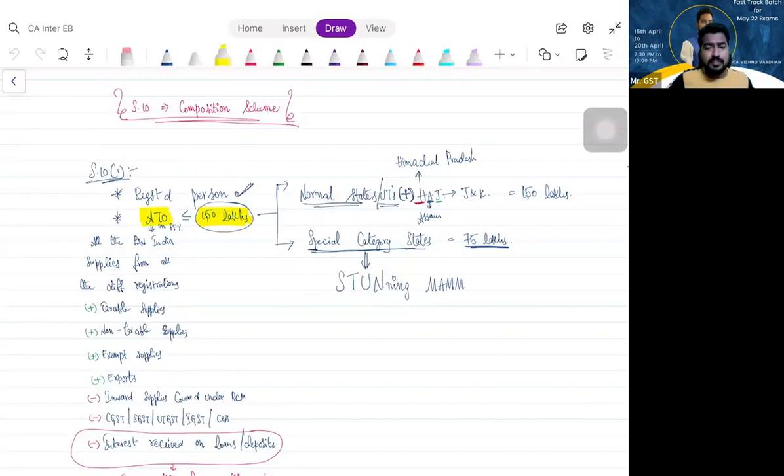According to this scheme, if you are eligible, you need not pay tax at normal rates, 18%, 12%, and so on. You can pay tax at minimum rates like 1%, 5%. So the tax burden will be reduced, and compliance aspects like monthly filing of returns will also be reduced. So who are eligible for this composition scheme?